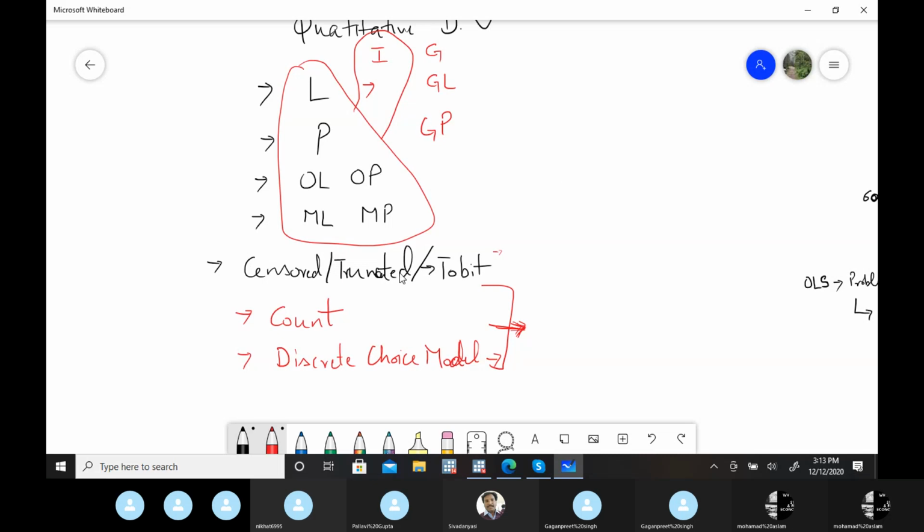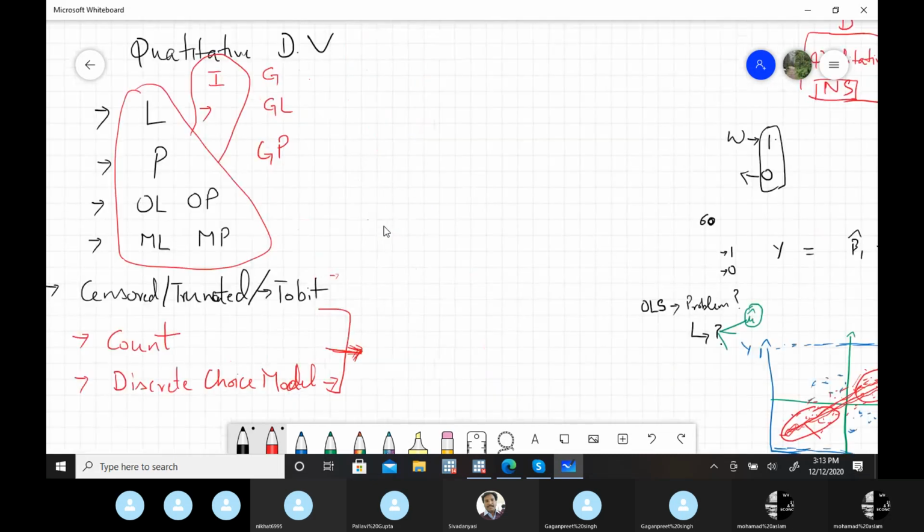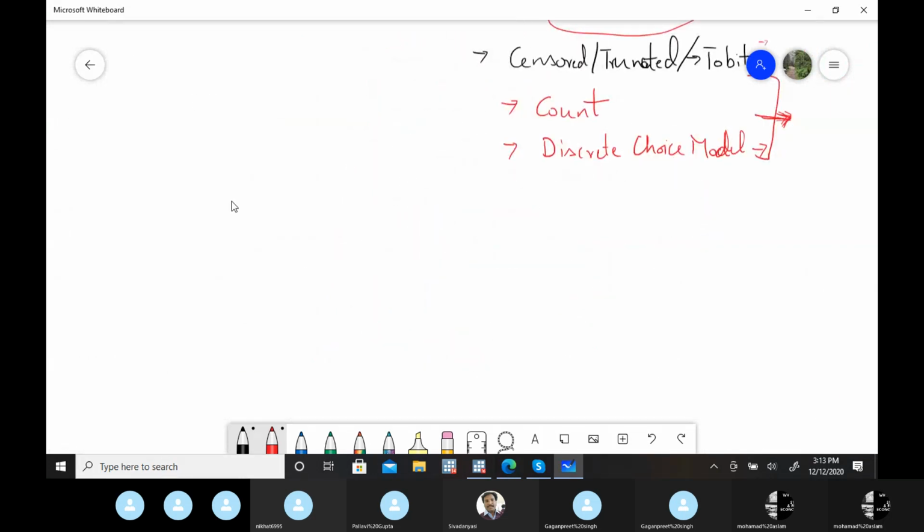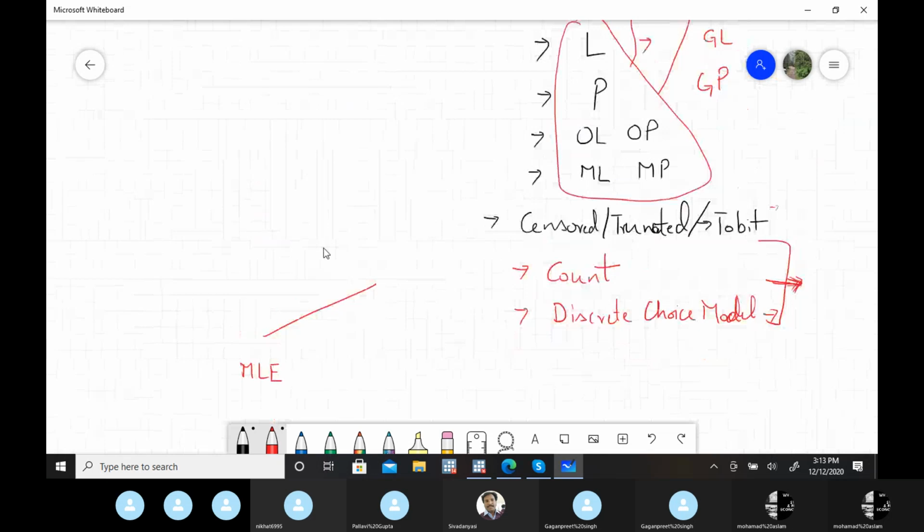So the advantage for all of you is that once you understand the MLE methodology, then you have access to all these models. Generally, we apply OLS, right? But these are the cases where only MLE is applicable.